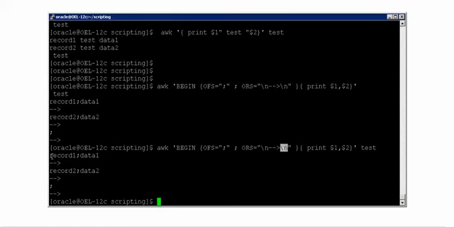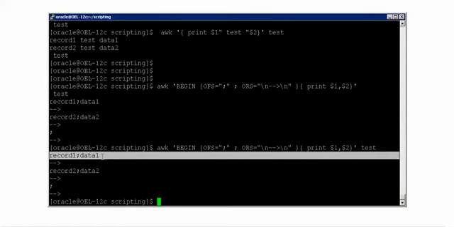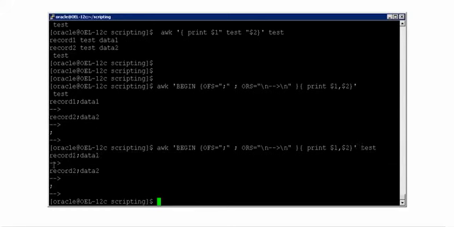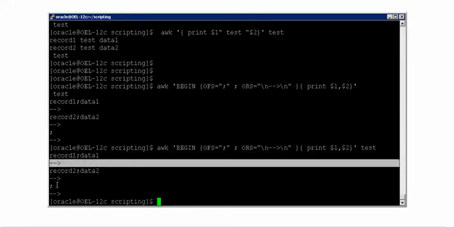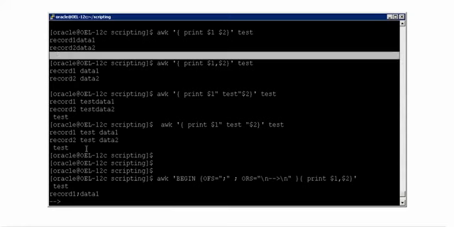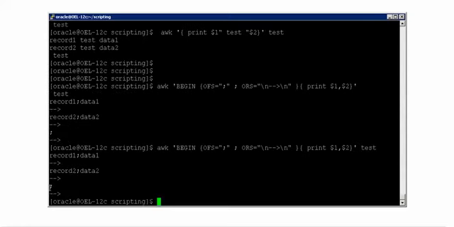So after processing each and every record, that is each and every line, it is adding double hyphen and greater than symbol. And because this test file has got an empty line at the end, even for the empty line it has added a semicolon and also it has added a new record like this.